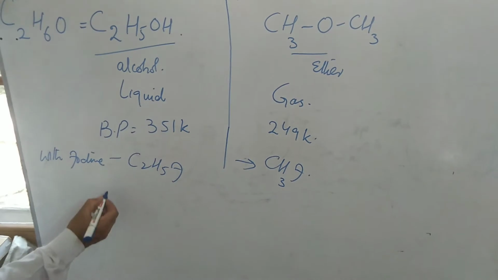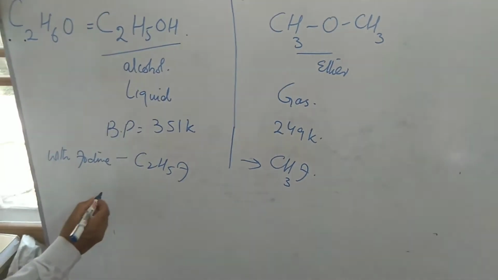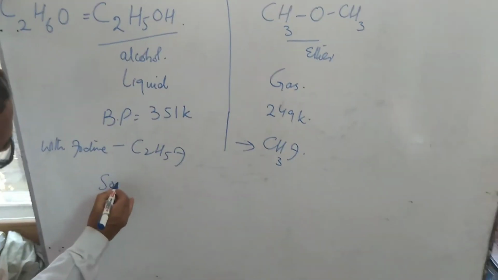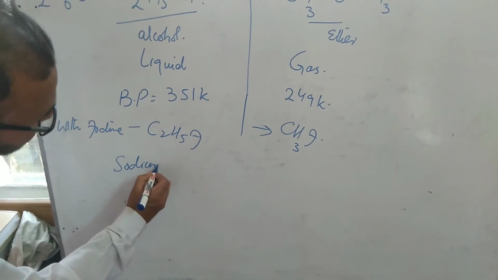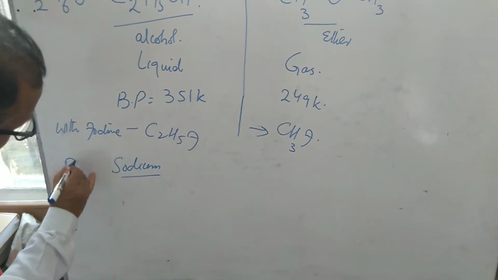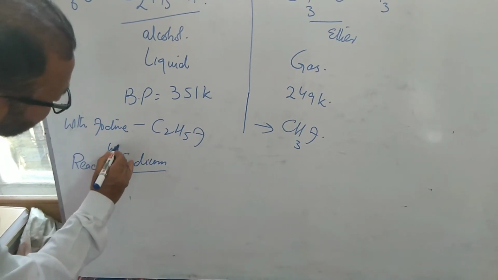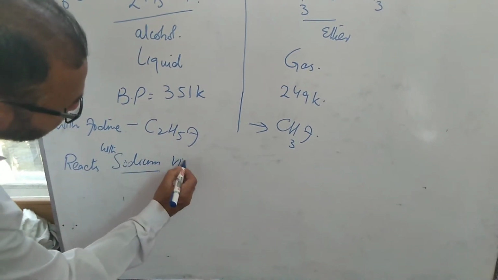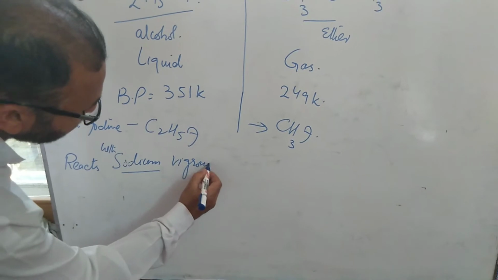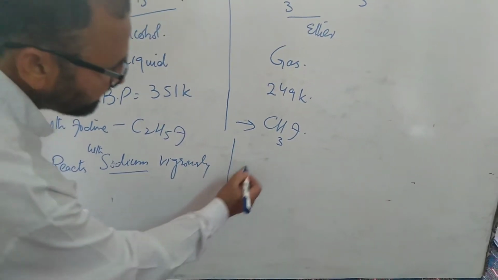Or, if ethyl alcohol reacts with sodium, it reacts vigorously, and this one does not react.